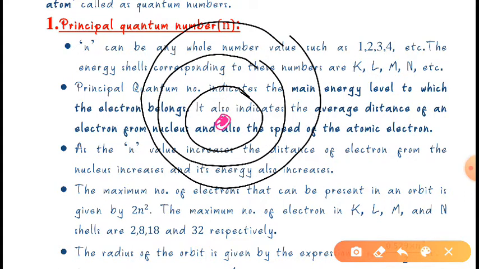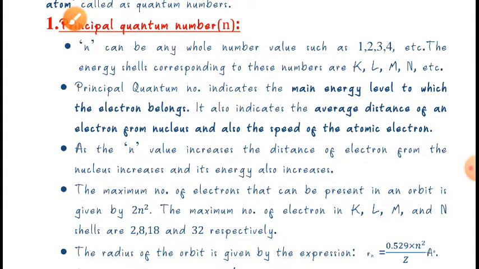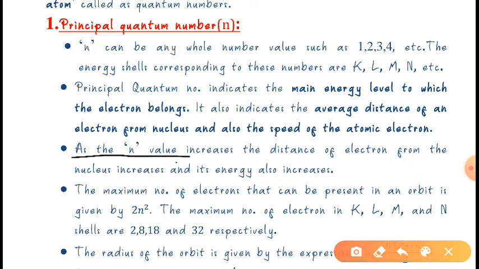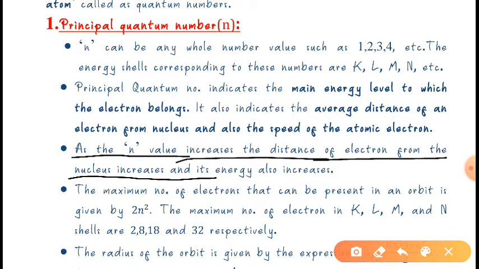He said the first orbit is n equal to 1, the second orbit is n equal to 2, and the third orbit is n equal to 3. So as the value of n increases, the distance of the electron from the nucleus also increases, and since the distance from the nucleus is increasing, its energy also increases, right?